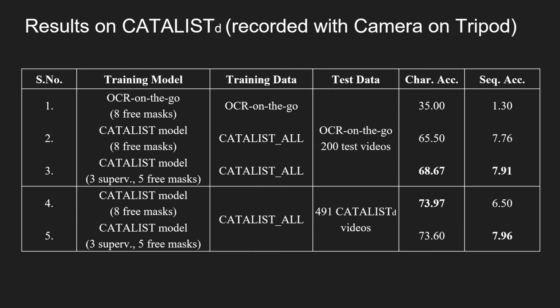We observe that our model performs similarly on the Catalyst D dataset, and although the OCR on the Go dataset is collected with handheld mobile phone, cell phone, still the performance of our model on both these datasets are similar.